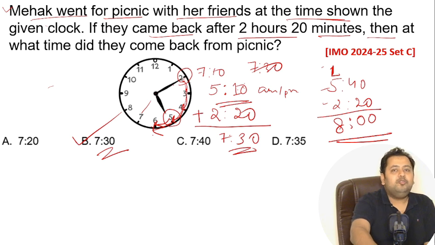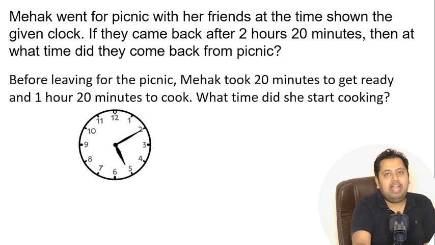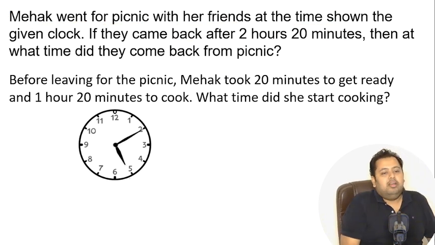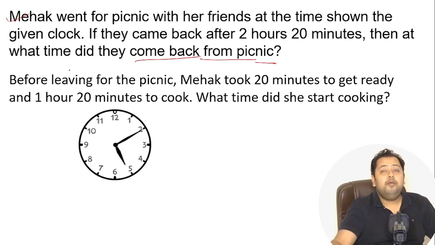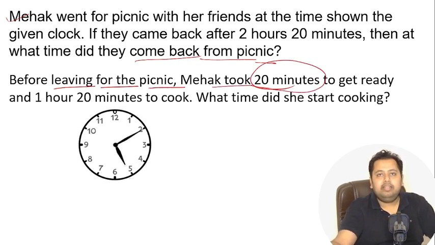Now let's go to the advanced problem that we had discussed. This question we have already solved, finding what time Mehak comes back from the picnic. But in the advanced question, it says, before leaving for the picnic, Mehak took 20 minutes to get ready and 1 hour 20 minutes to cook.